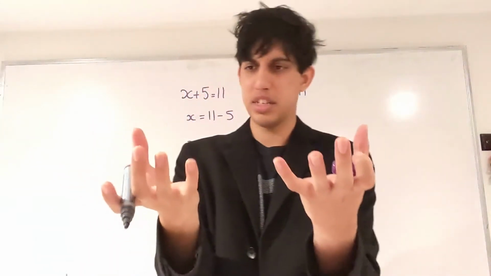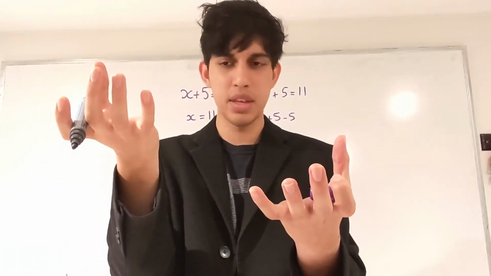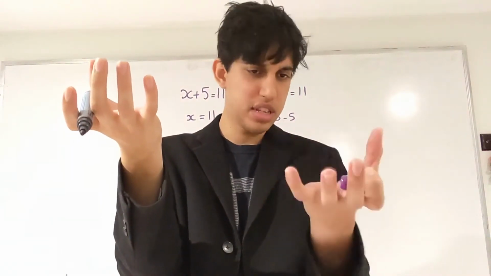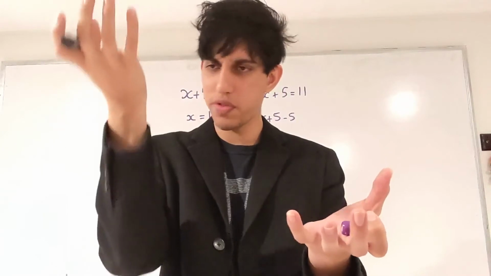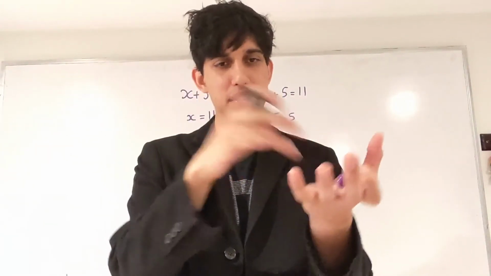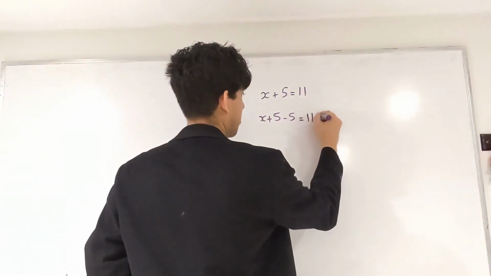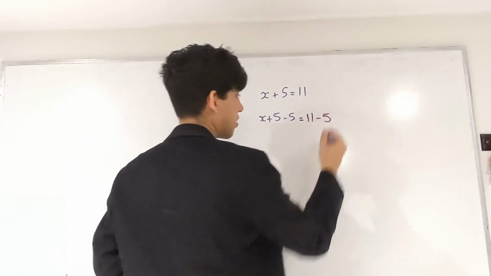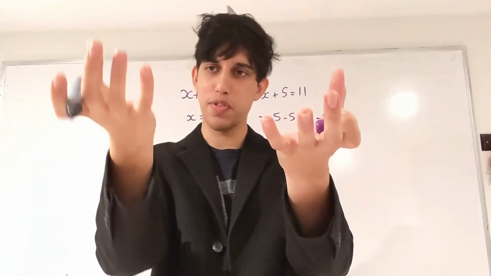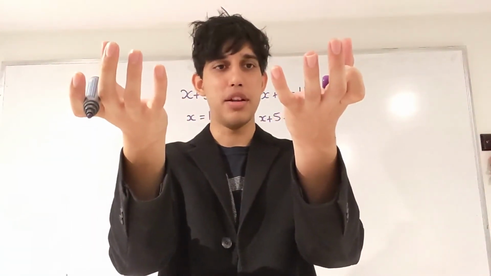And obviously, since we took 5 away from here, suddenly it's not quite equal. So the x plus 5, take 5, is not the same as this anymore because we took 5 away from here. To make them equal again, let's take 5 from this side as well. So we take 5 from 11. So now, since we've done the same thing to both sides, they started off equal, we took 5, they're both the same amount again.